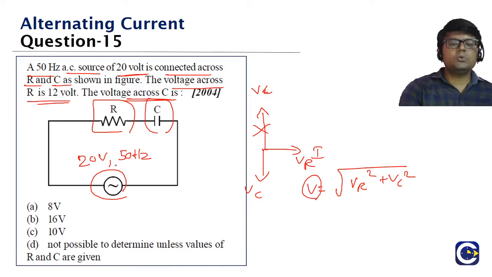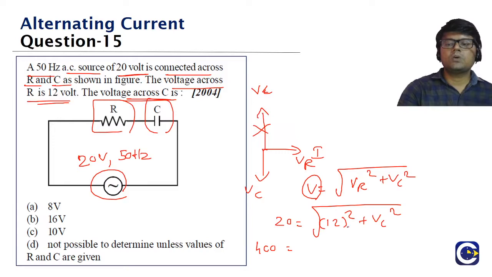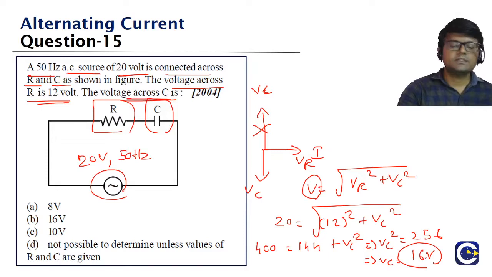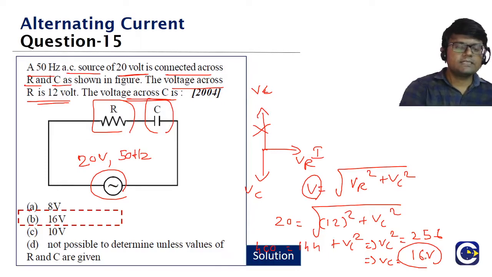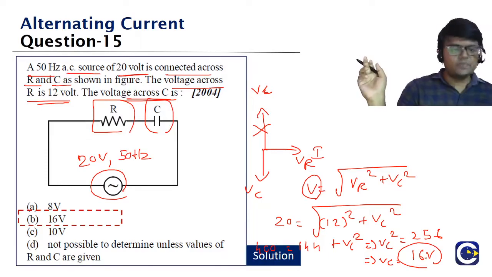What is the overall voltage value? Source voltage 20. 20 is equal to root of VR square, and VR is 12, so 12 square plus VC square. We'll square on both sides. 400 is equal to 144 plus VC square. From here VC square will be equal to 256. So VC will be equal to root 256, which is 16 volts. What is the answer? 16 volts we must be getting.